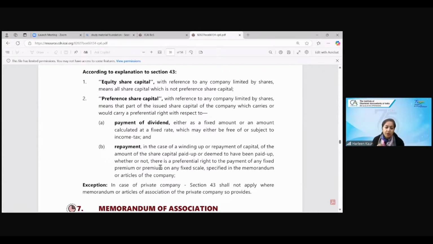We'll be studying memorandum and articles of association in a while. What is written in your articles of association is also a part of your Companies Act. Articles can be amended from time to time. You can make a provision that preference shareholders have to get a dividend even if you get losses. Then you'll follow that kind of provision. But what you have to remember is that preference is given to them in only 2 ways: either for the payment of dividend or for the repayment of capital. Okay, ma'am. Thank you. All right.